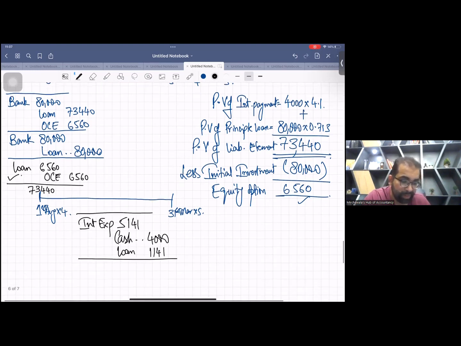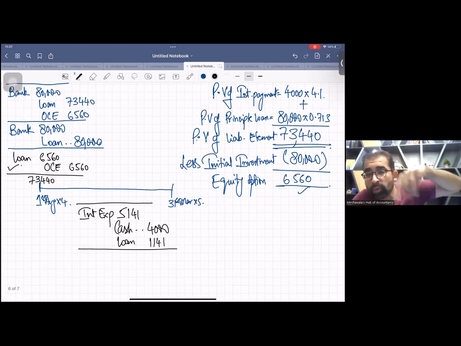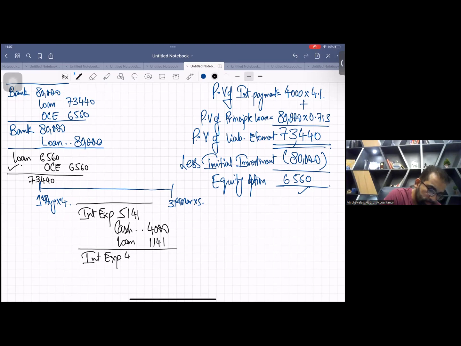But you know what they did make? Go and read the adjustment. I told you to take the picture. They just booked the physical interest, which is this. So the first entry they should have made, they made the second one.